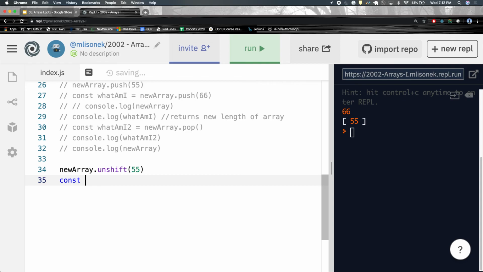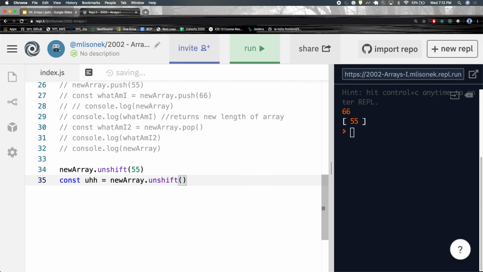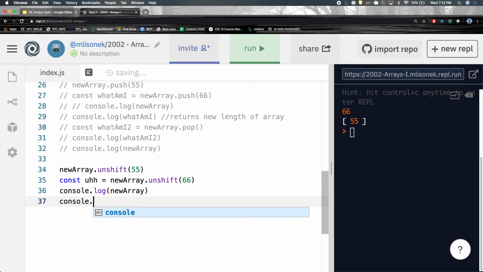Variable naming is sometimes hard on the spot, you know? Const equals new array dot unshift of 66. So now console.log new array, and I will console.log it. Okay? Aha! So the order is different. However, it returns the same thing as push. It returns the new length of the array. Push pushes things onto the back, right? Unshift unshifts them into the front.